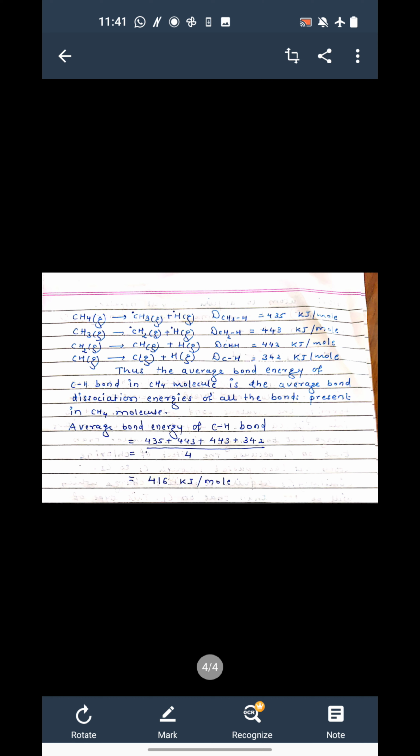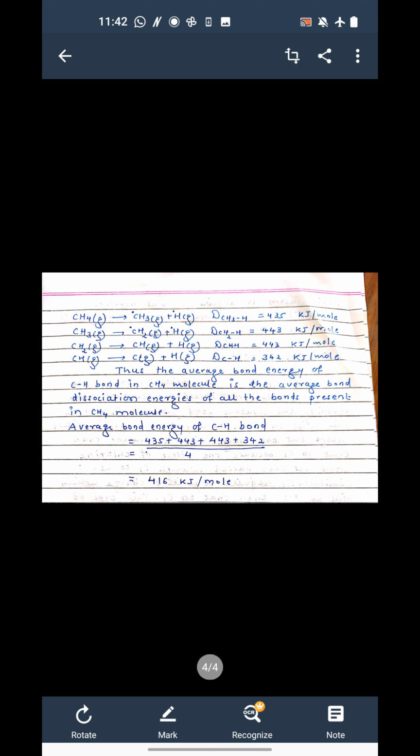Then the second C-H bond breaks in the second reaction, meaning CH3 gets converted to CH2 in the gaseous state, and one H is removed, and the energy required to break this bond is 443 kilojoule per mole.